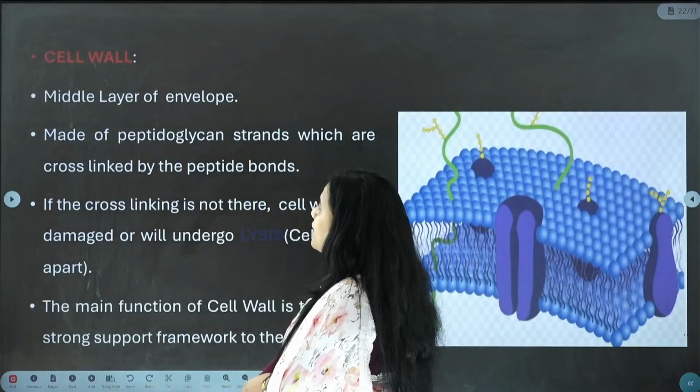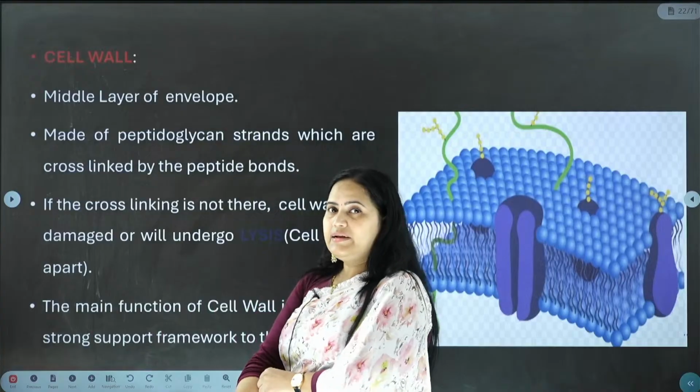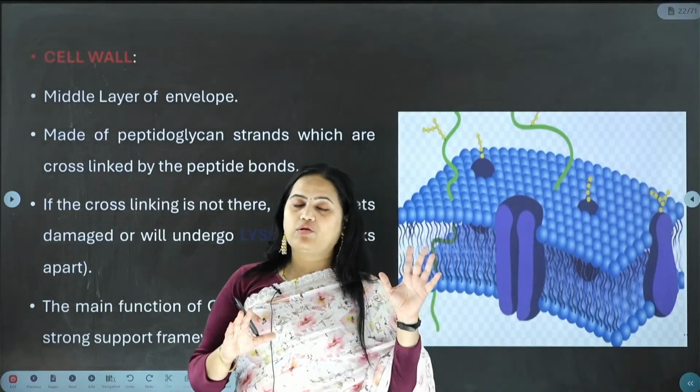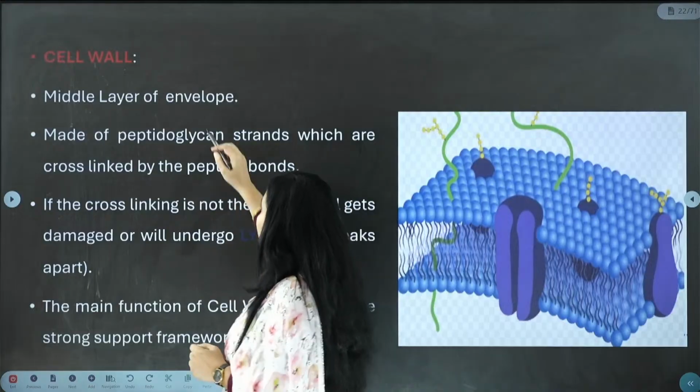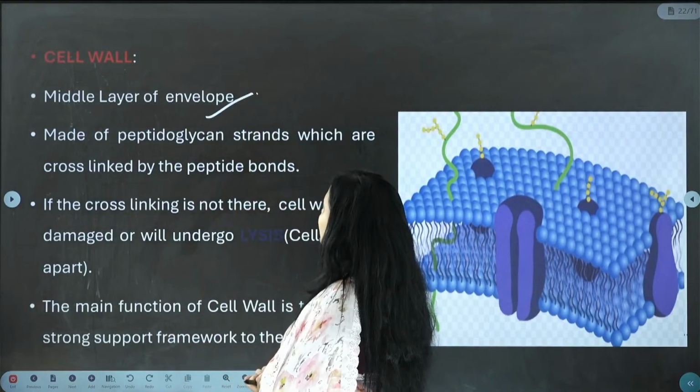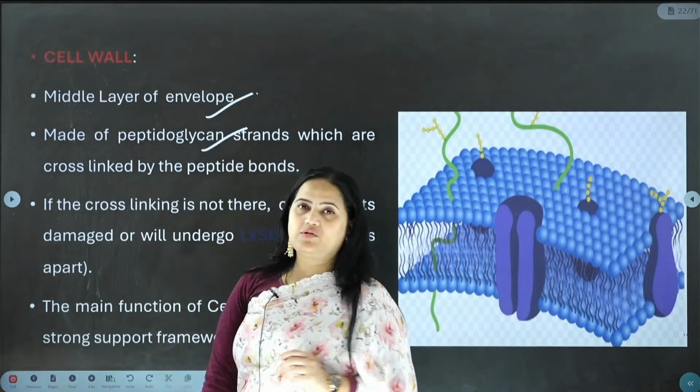And now let us understand about the cell wall. So what is the cell wall? It is the intermediary component between the glycocalyx and the plasma membrane. Okay, that is the cell wall, the middle layer of the envelope. Okay, there are peptidoglycan strands. Just look at this picture.